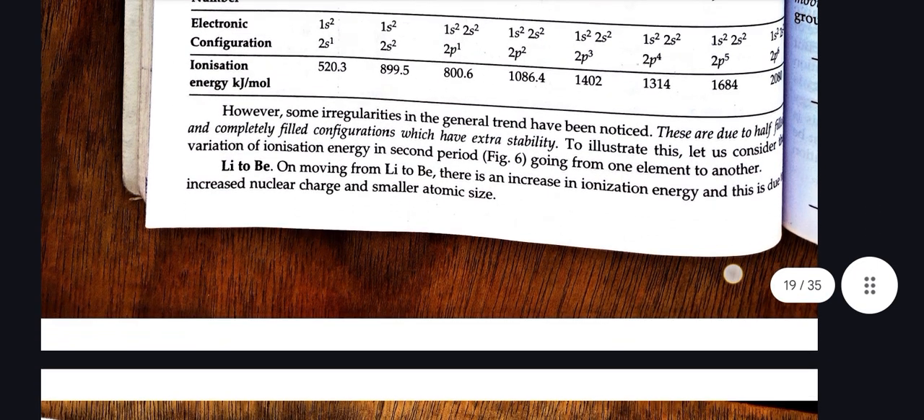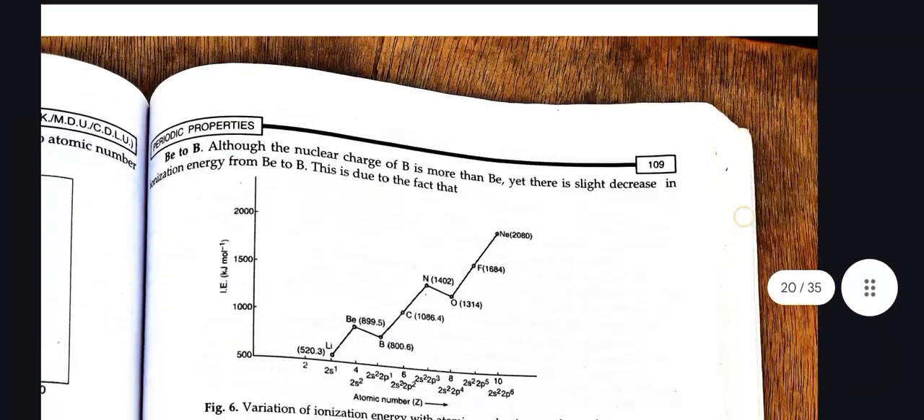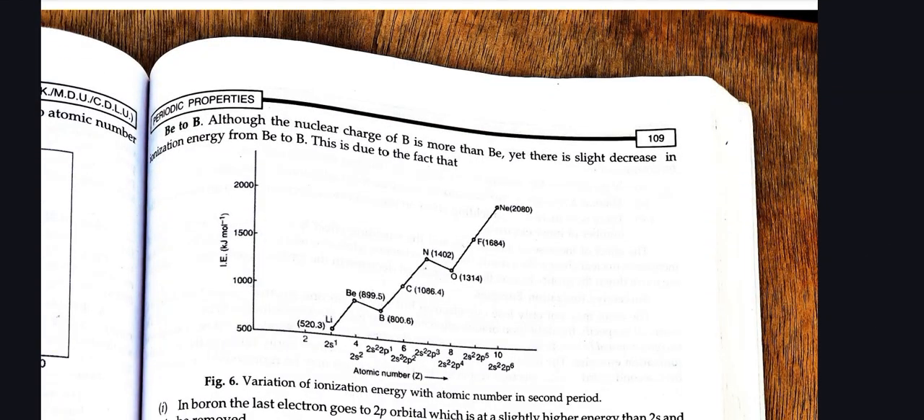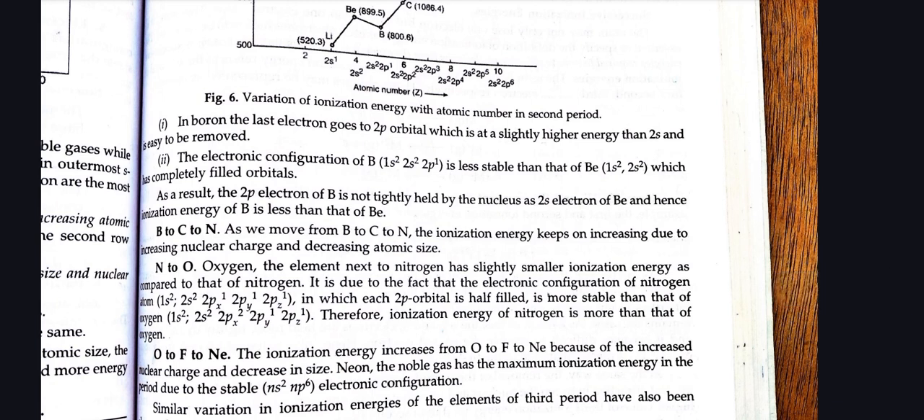From beryllium to boron. Although the nuclear charge of boron is more than beryllium, yet there is a slight decrease in ionization energy from beryllium to boron. This is due to the fact that in boron, the last electron goes to the 2p orbital, which is at a slightly higher energy level than 2s and is easier to remove. The electronic configuration of boron, 1s2 2s2 2p1, is less stable than that of beryllium, 1s2 2s2, which has a completely filled orbital. As a result, the 2p electron of boron is not as tightly held by the nucleus as the 2s electron of beryllium, and hence the ionization energy of boron is less than that of beryllium.